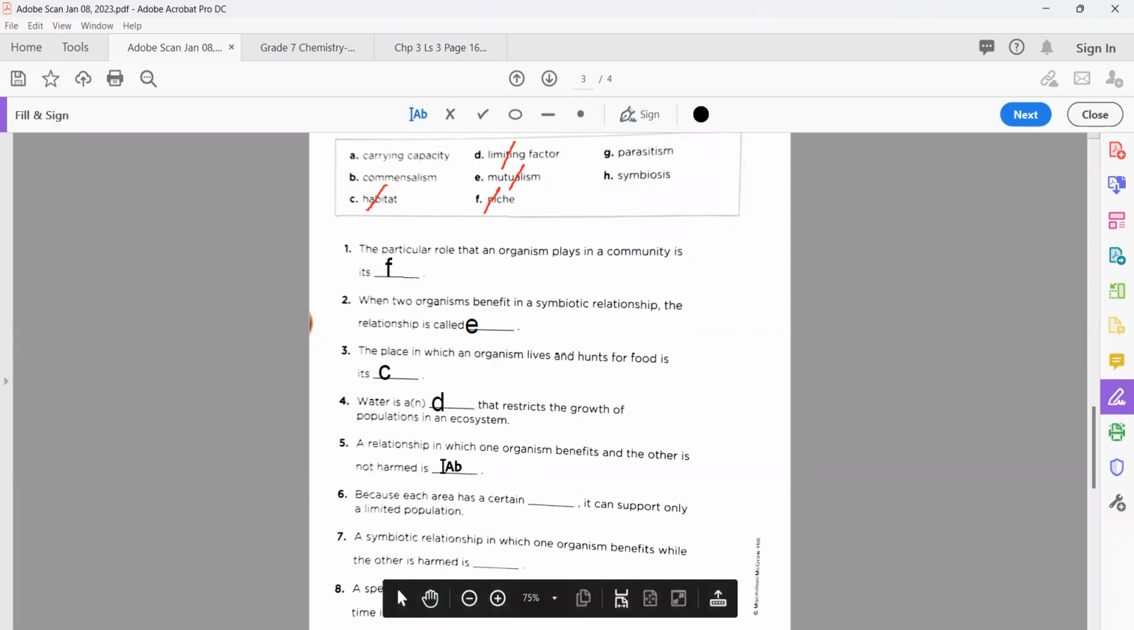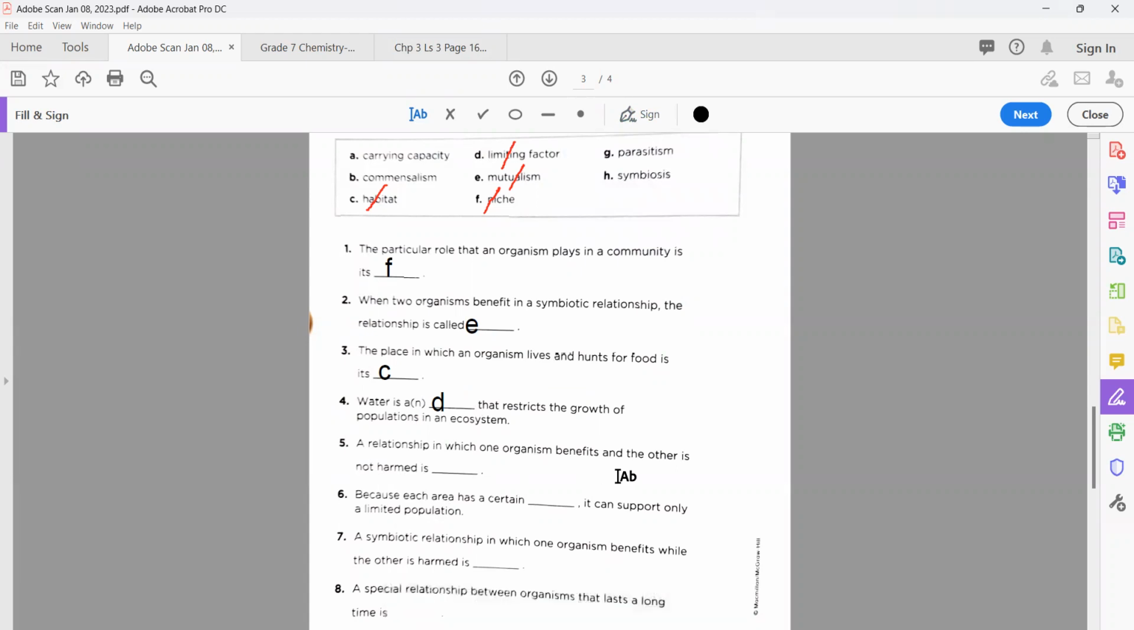A relationship in which one organism benefits and the other is not harmed. Very nice, excellent. So B means to say that is commensalism, because the other is not harmed by its partner who has the relation with it. Okay, so now I'm also going to cut commensalism here. Now the next number.